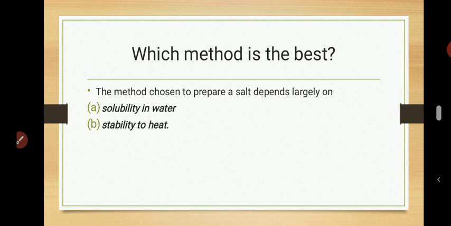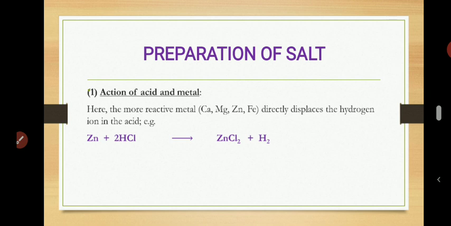That is the importance of the solubility rule that we just finished learning. The way you prepare sodium chloride cannot be the way you are going to prepare copper 2 trioxocarbonate 4 salt, because one is soluble, one is insoluble. So solubility of the salt in water is a very important factor for you to know which method you will use to prepare a salt.